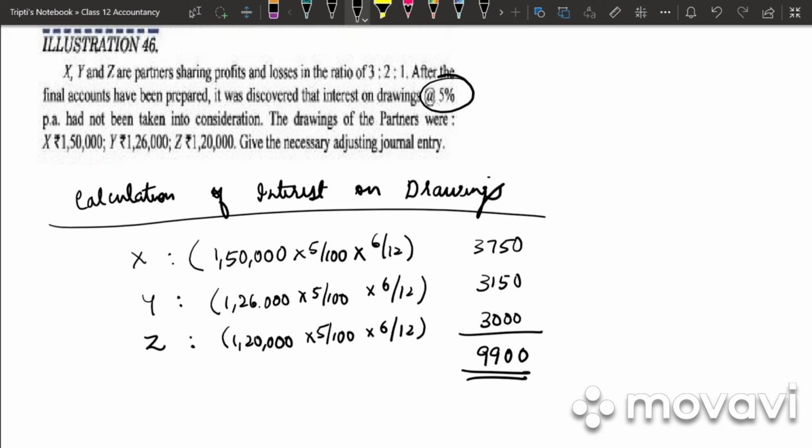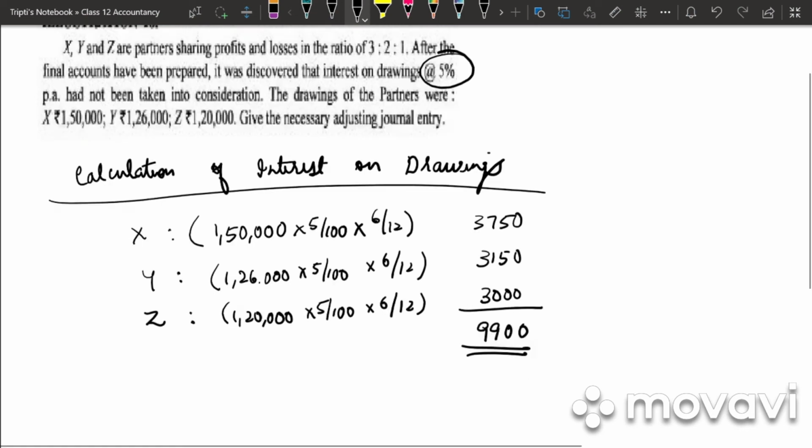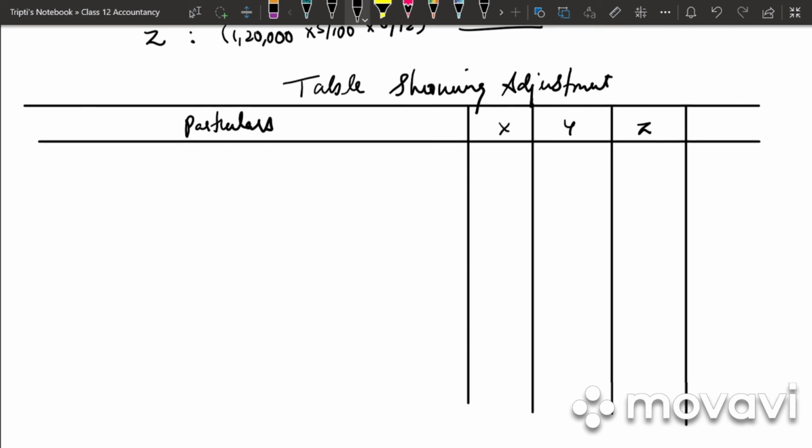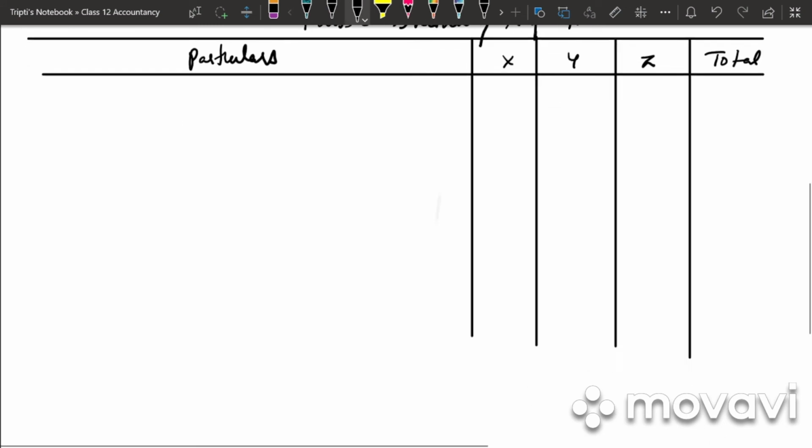This 9,900 will be divided among the partners in the ratio 3:2:1. So we have table showing adjustment. We have particulars X, Y, Z and total.